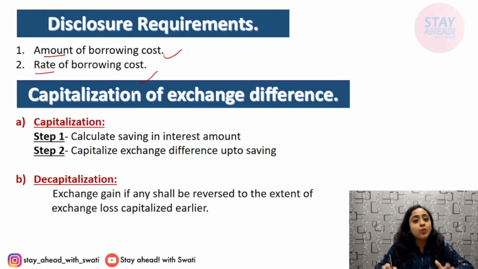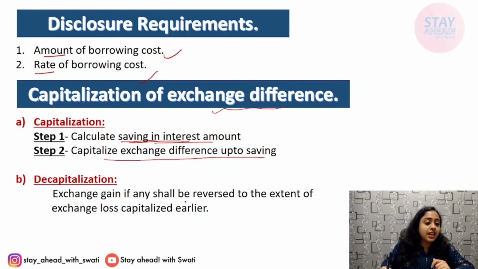Now in case of exchange difference, if it is positive, that is, if there is a saving in interest amount, then you capitalize that exchange difference up to the saving. Whereas if there is any reversal, any exchange gain, then it will be reversed, and this is known as decapitalization. Since you add it, it is known as capitalization. If you reverse it, it is known as decapitalization.